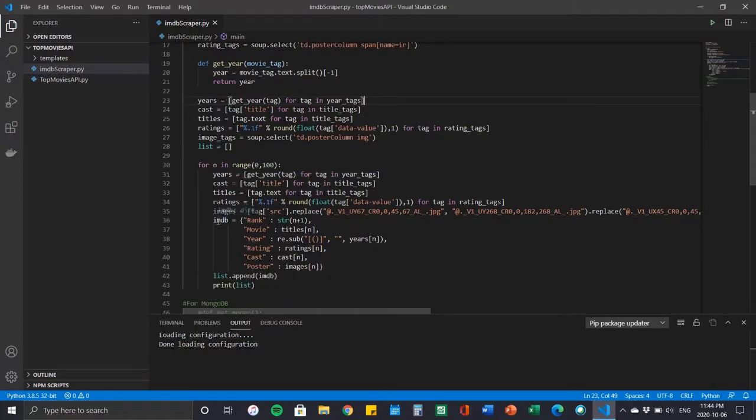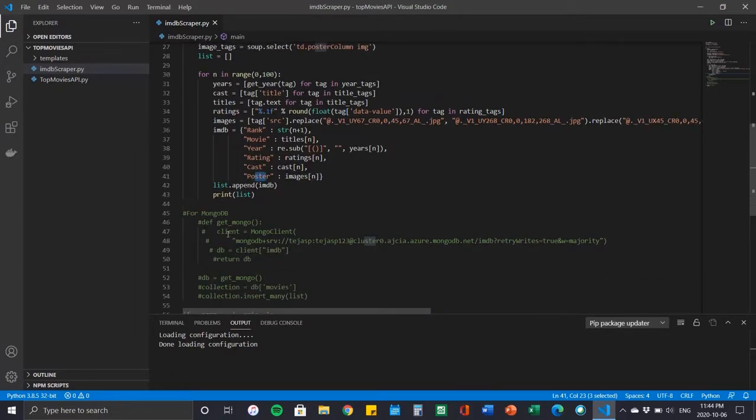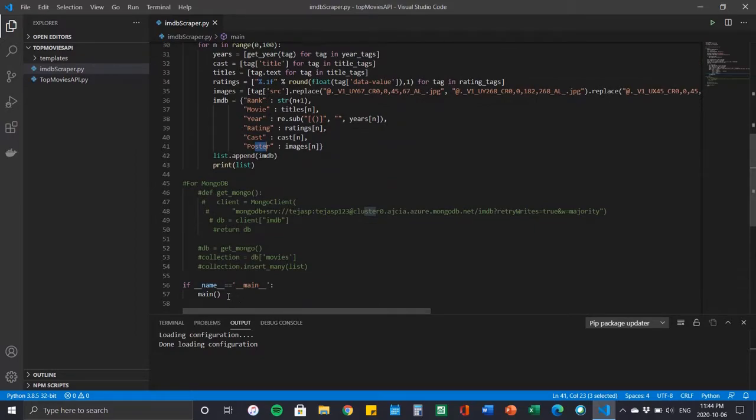Next, we have the defined IMDb dictionary showing what we want our output to categorize our results as, which would be rank, movie, year, rating, cast, and poster for an image. We obviously have our list and our print list function to print our data. I've commented out the remaining portion aside from the bottom main function call, and that being the MongoDB uploading that will be covered by one of my colleagues later in our presentation.